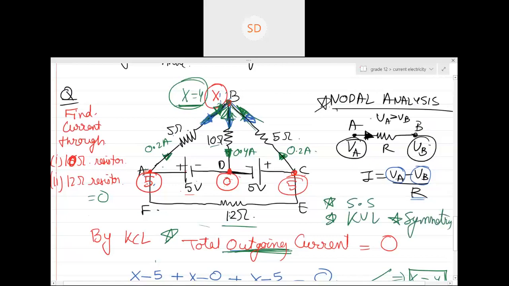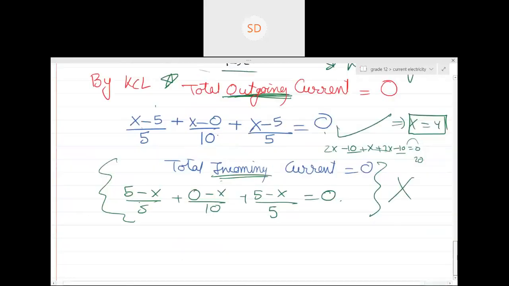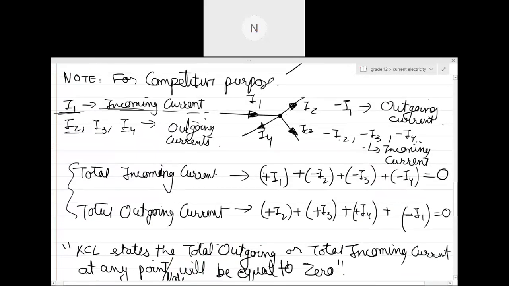So there are multiple approaches for the same question, but since I'm teaching one by one, we take one at a time. Okay, let's start with KVL now. KCL is done. We'll come back to nodal analysis, don't worry. Don't be discouraged or disheartened. This will come too, okay?